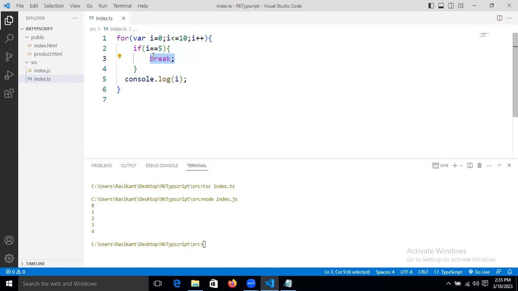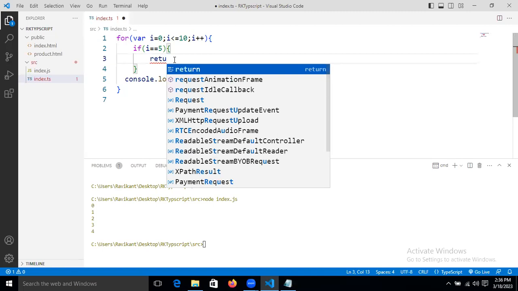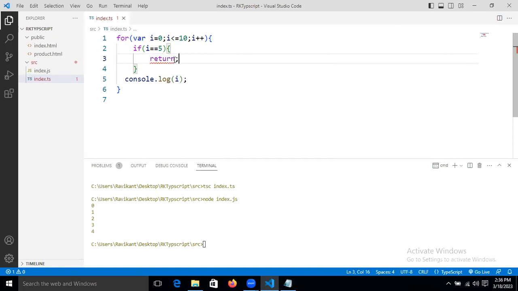Okay, fine. Now, same like that, I want to use return. If we use return here, we will get nothing. Sorry, here we cannot use it, we need to use it in a function.